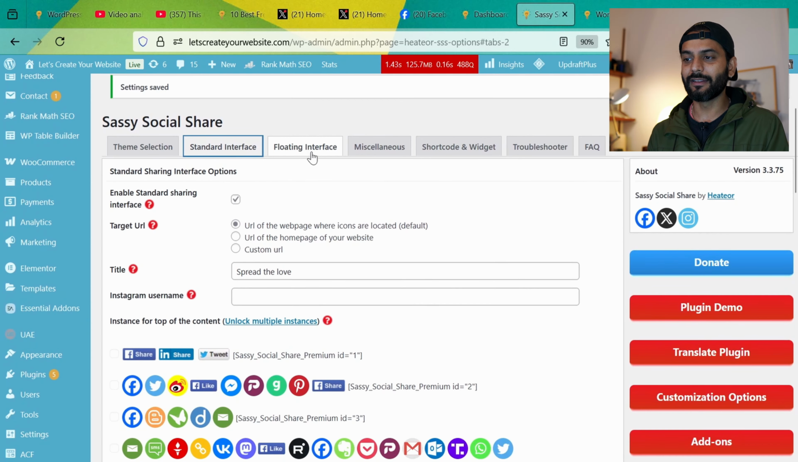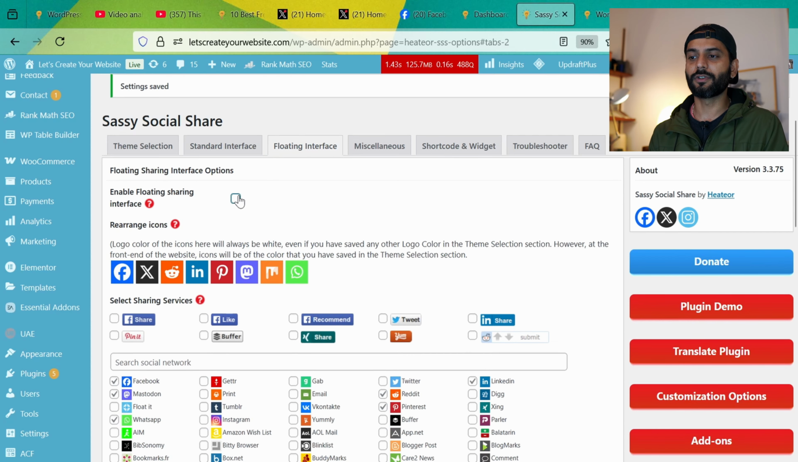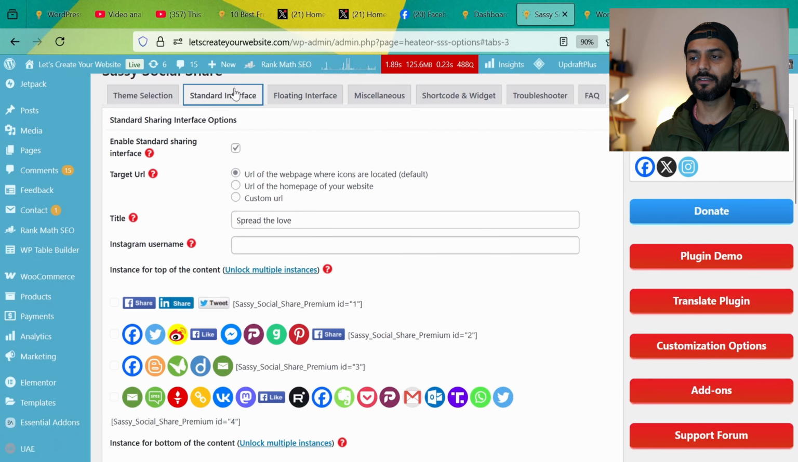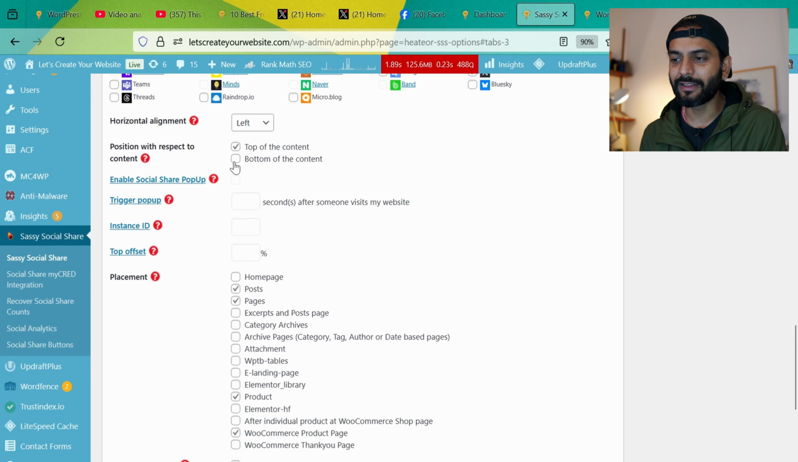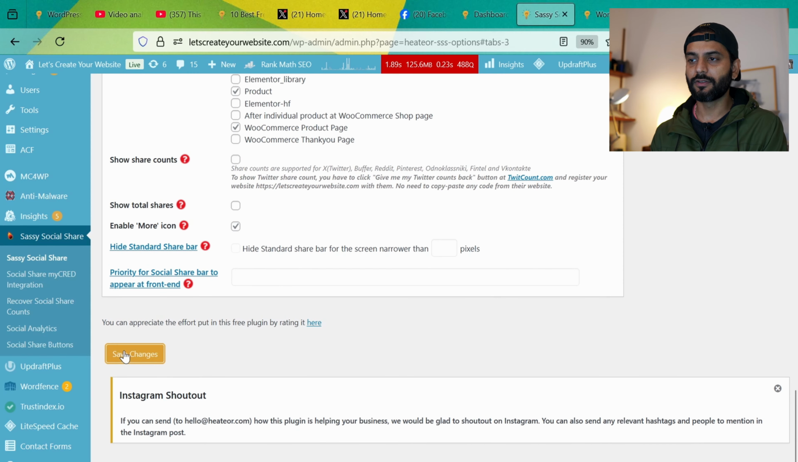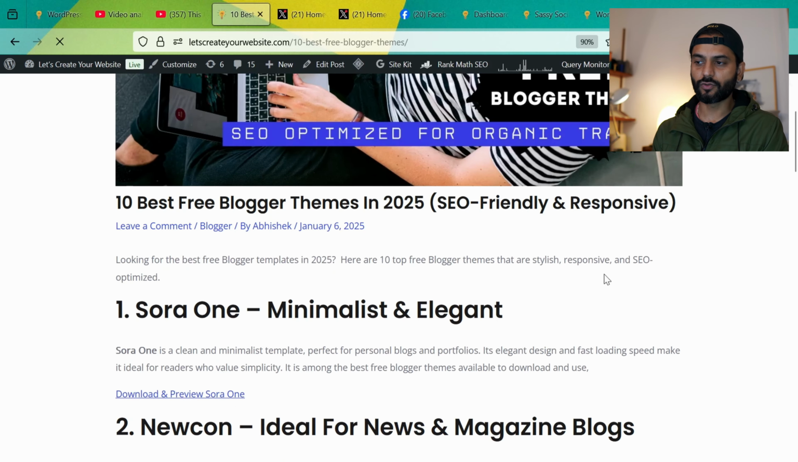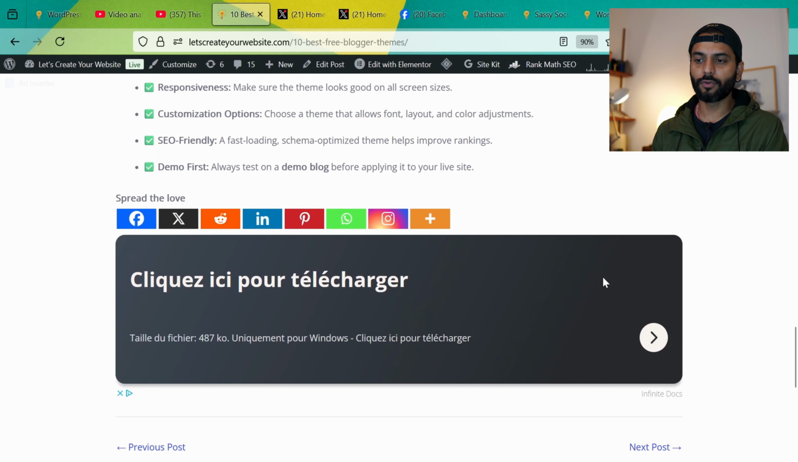We go to plugin settings and then we go to floating interface. In the floating interface, make sure to disable this option. So this floating one will be gone from here. We'll come back to standard interface here, and then we scroll down, and then we're going to choose where we want to display content. So I suggest the bottom of the content, not the top of the content. And then in the end, click on save changes. And if we go back and refresh, you can see the left sidebar is gone. And when we scroll the page, when the user has completely read the blog post, then they will see the option to share this on their preferred social media icons.